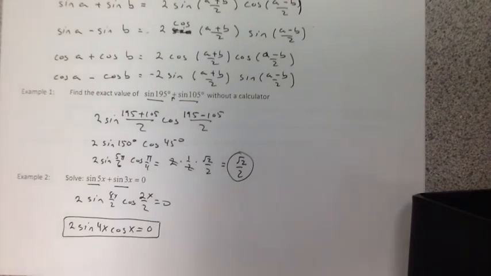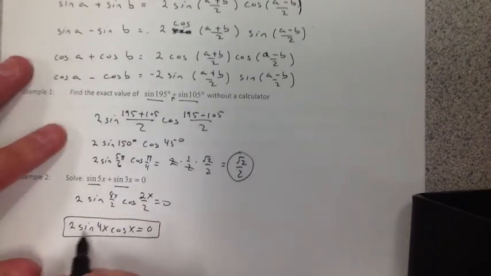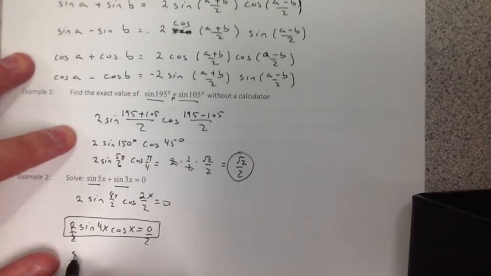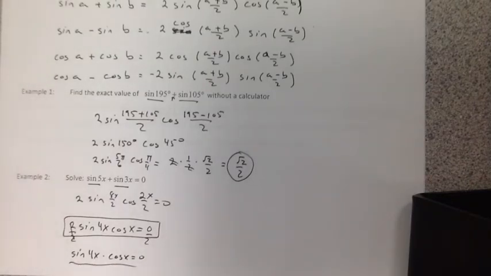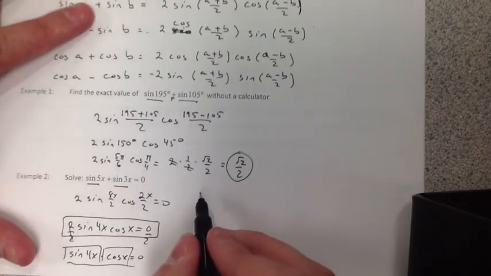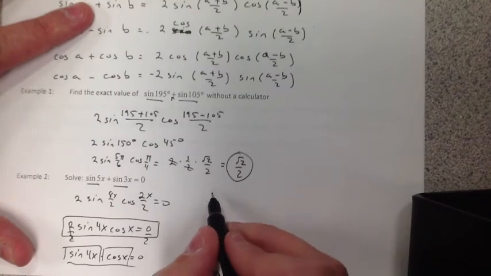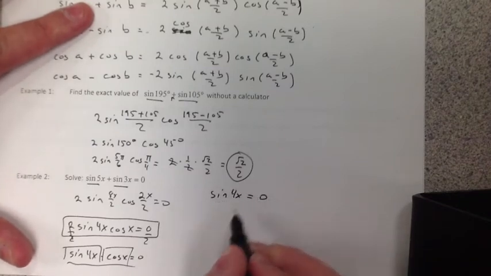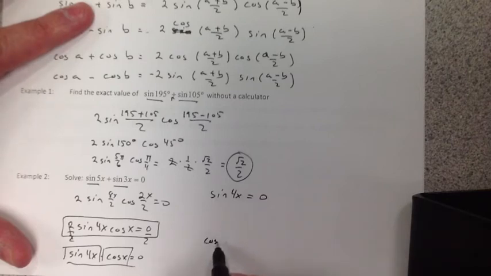Okay? Now, to solve it, get rid of the 2 first by dividing it. Those cancel, and what we're left with is this: the sine of 4x times the cosine of x equals 0. And that's what we're going to solve. Using the zero product property, we set each one of these factors to 0. That's what that zero product property was for in Algebra 1. We get the sine of 4x equals 0, and down below there I'm going to write down the cosine of x equals 0.